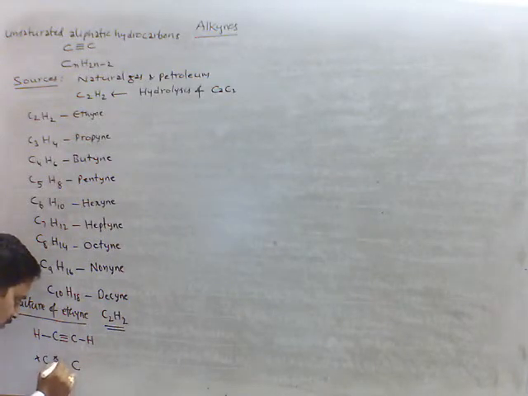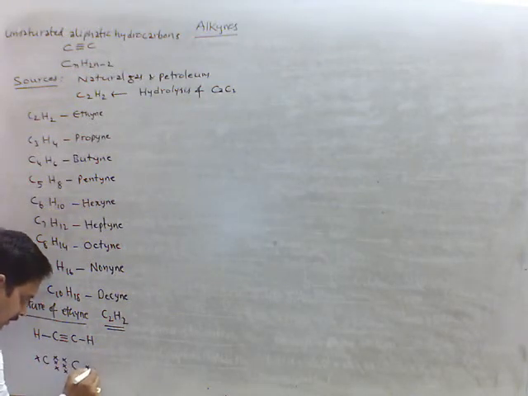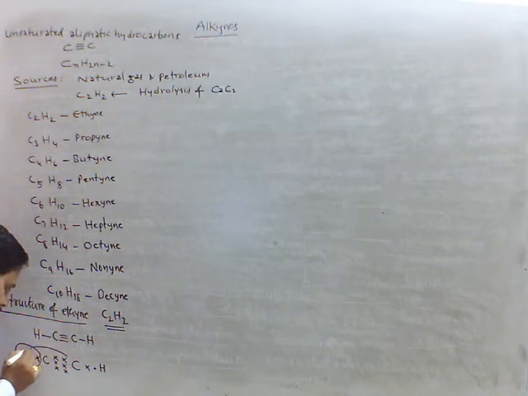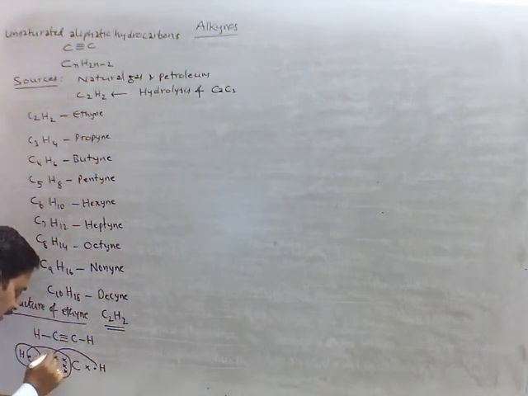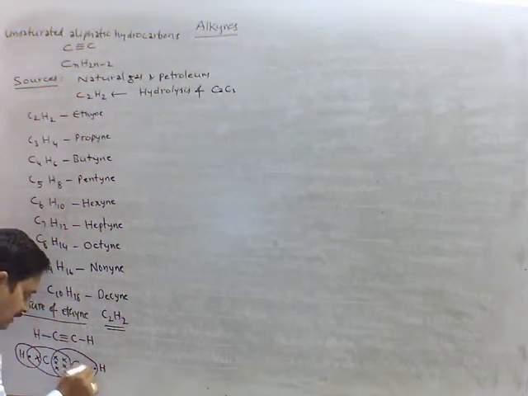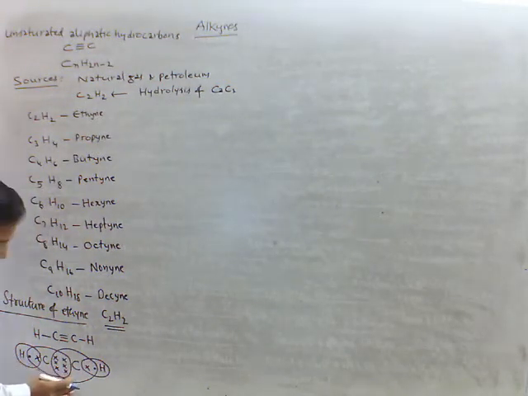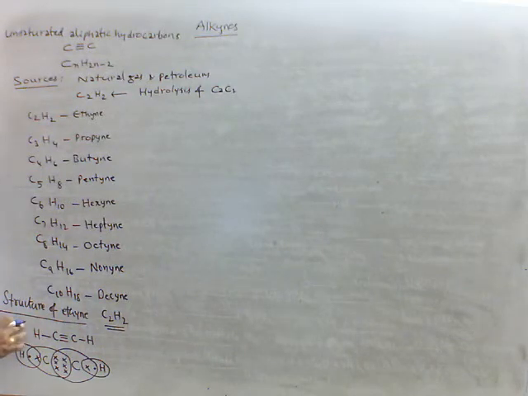This carbon also containing 4 valence electrons. This is hydrogen electron. This is also hydrogen electron. Here hydrogen acquires duplet configuration. Carbon acquires octet configuration. Here carbon acquires octet configuration. Here hydrogen acquires duplet configuration. This is the electronic structure of ethyne or acetylene.